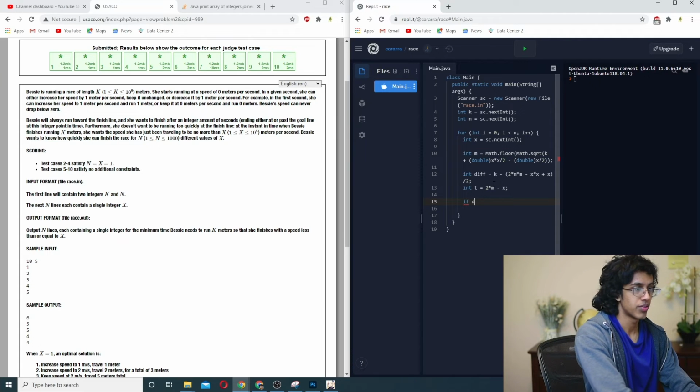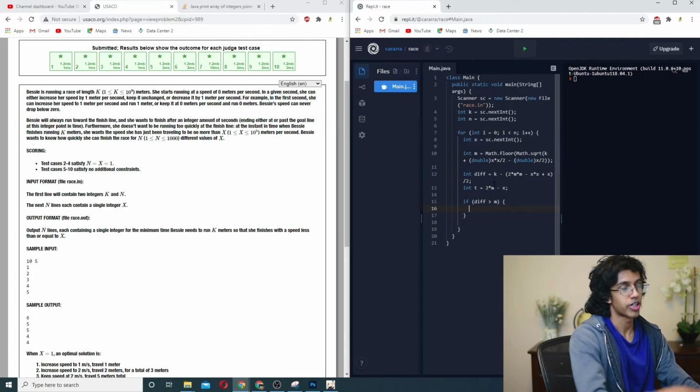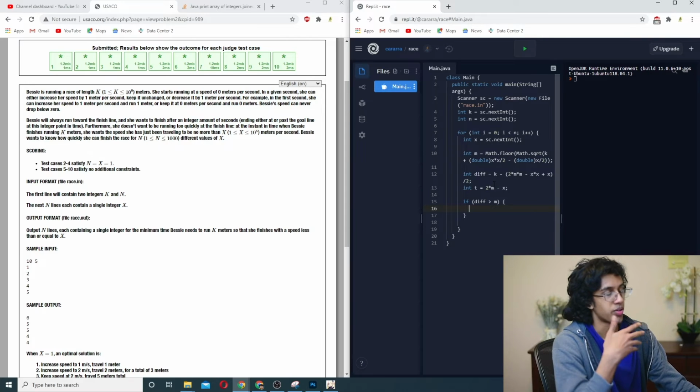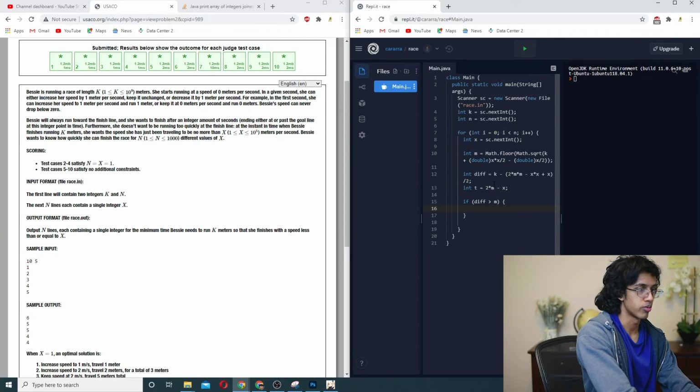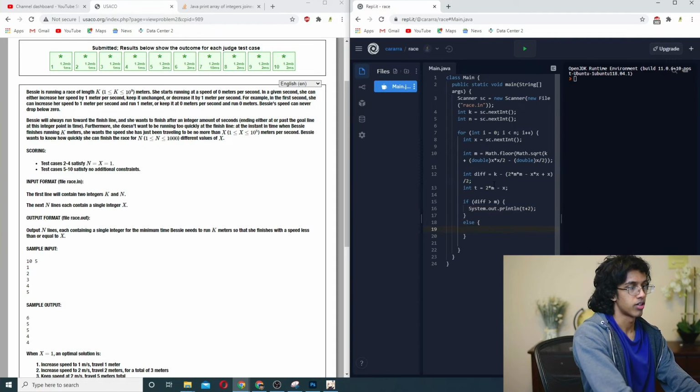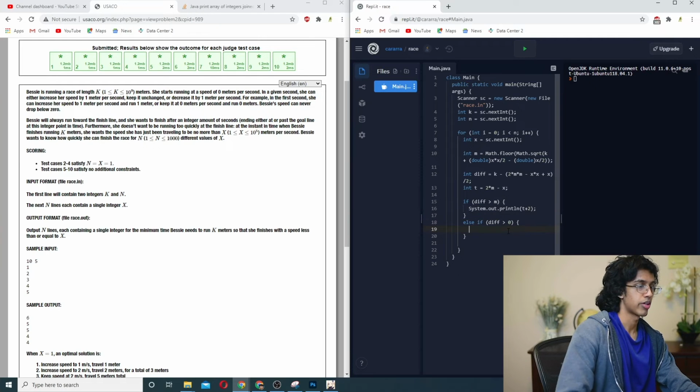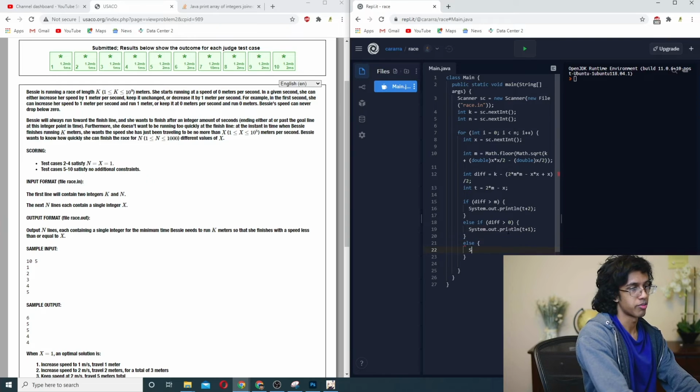So if diff is greater than m, then we got to add in 2 more bars, right? And basically the way we would do that is we would do System.out.println t plus 2. Otherwise, if diff is greater than 0, then we have to print out t plus 1. And lastly, if none of those are satisfied, then we just print out t.